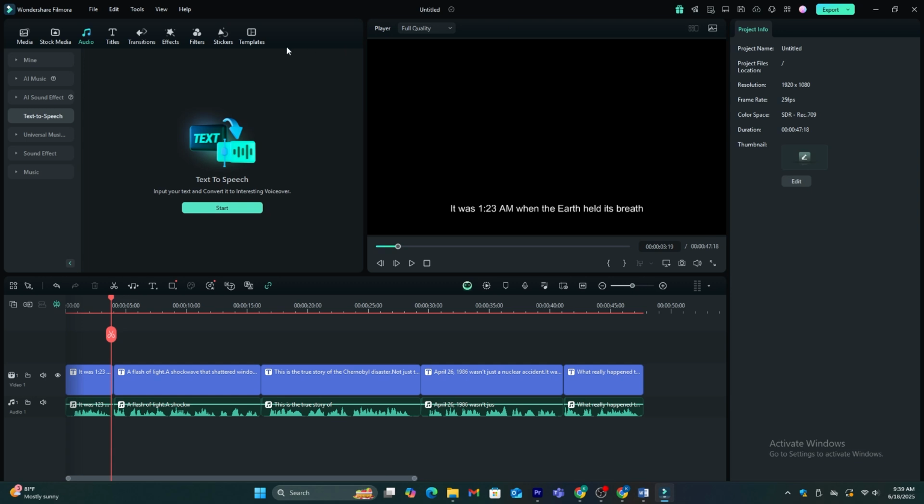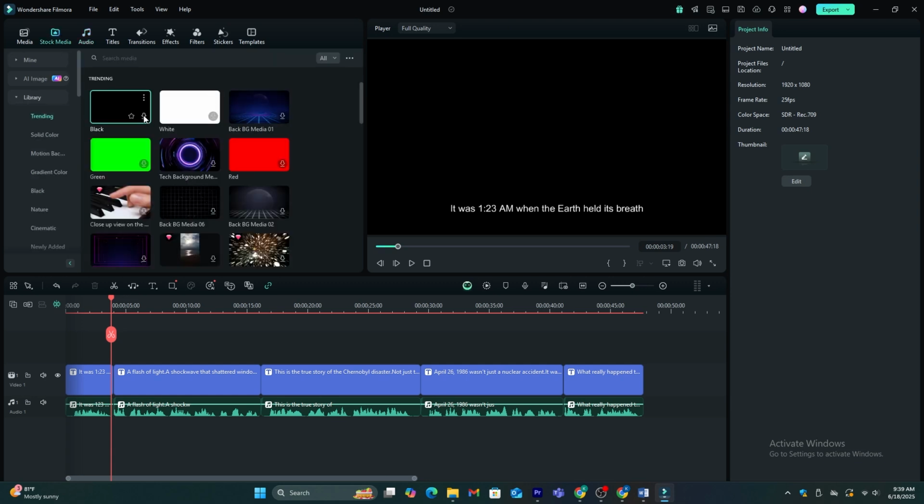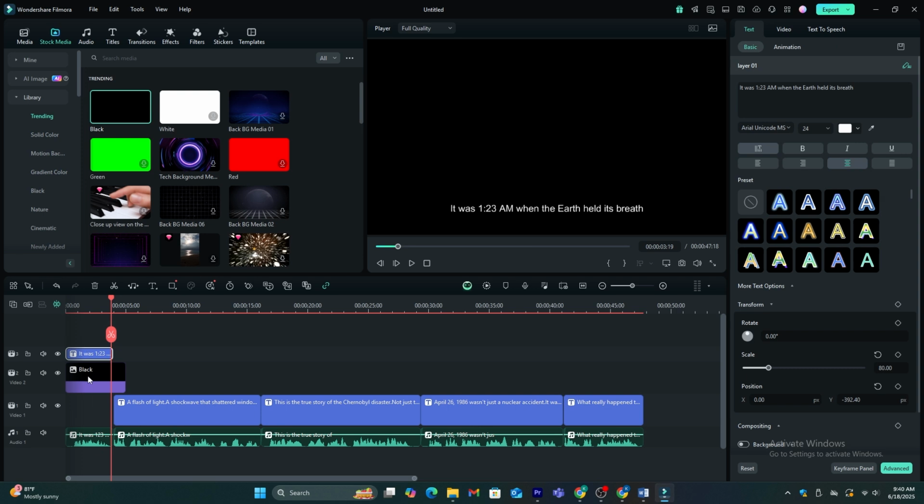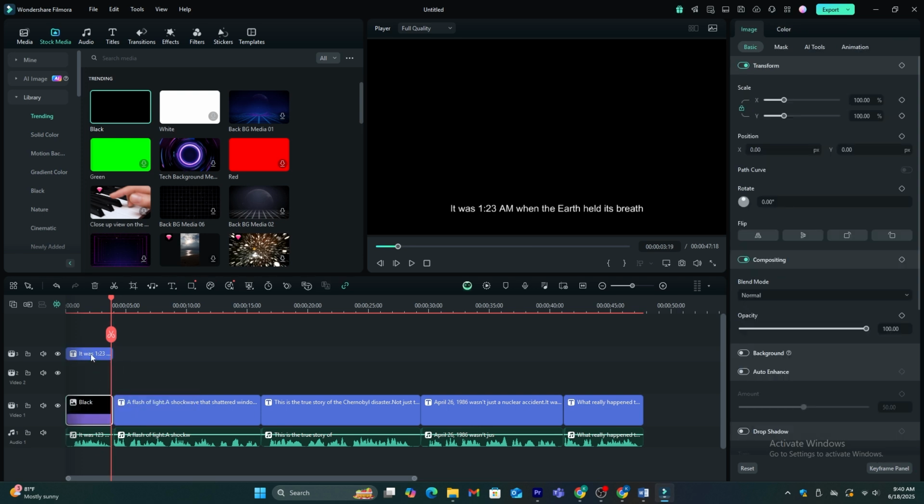First, I'm going to go to this stock media option and add a black background under the first part. You can move these text layers like this because we are going to add visuals under these text layers.